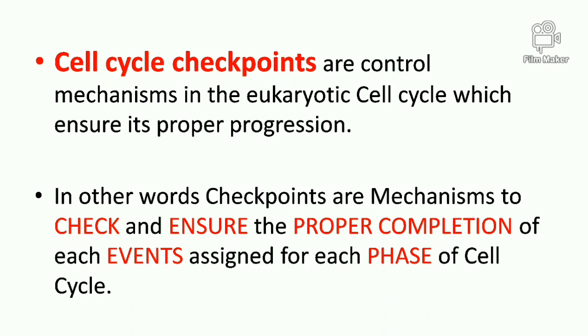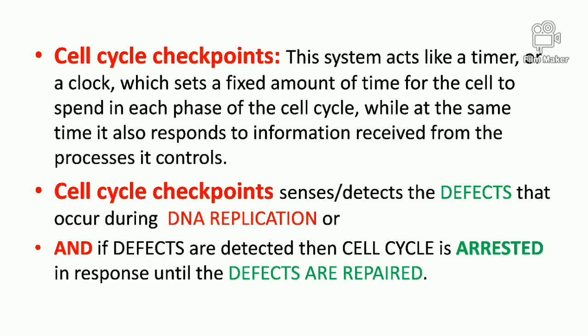So this system acts like a timer or a clock which sets a fixed amount of time for each cell to spend in each phase of the cell cycle, while at the same time it also responds to information received from the processes it controls. It can sense or detect the defects that occur during DNA replication, and if defects are detected, then the cell cycle is arrested in response until the defects are repaired.